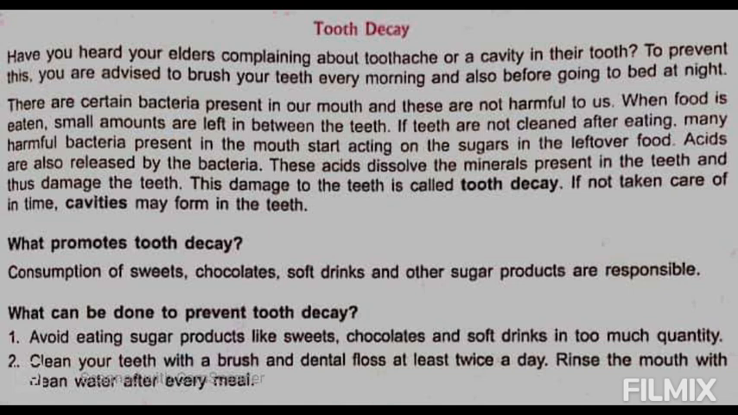Now what all precautions can we take to prevent this tooth decay? Avoid eating sugar products like sweets, chocolates and soft drinks. Eat them in a limited amount. Clean your teeth with a brush and dental floss at least twice a day. You should brush once in the morning and once at night. Rinse the mouth with clean water after every meal. So if we do this on a regular basis, we can avoid tooth decay and cavities.